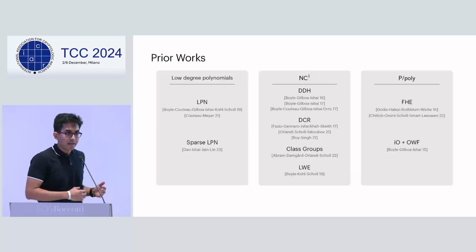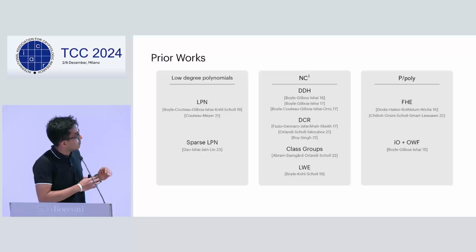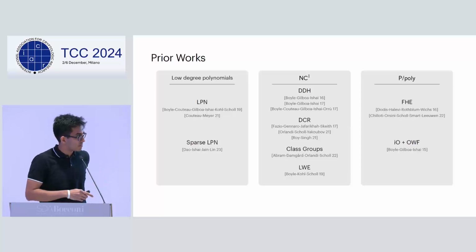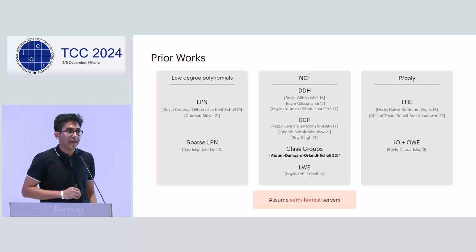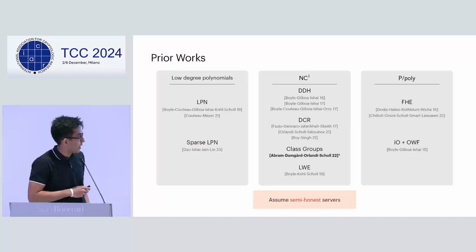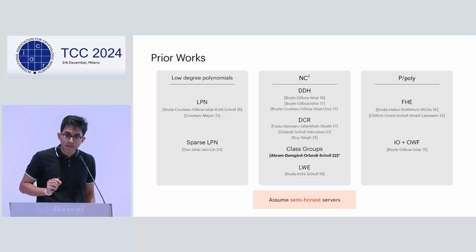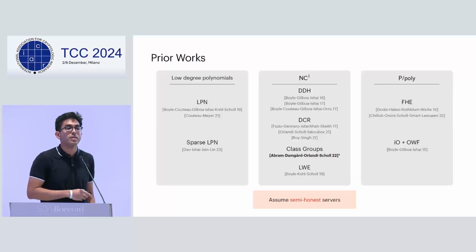In particular, depending on the assumptions, the HSS schemes support a restricted class of computation. And in general, weaker assumptions give somewhat weaker classes of computation. And importantly for this work, all of the prior schemes, except one exception by Abraham, Damgard, Orlandi, and Scholl, which we'll get to later, are in the semi-honest setting, where the servers are assumed to be honest and that they follow the description of the protocol.